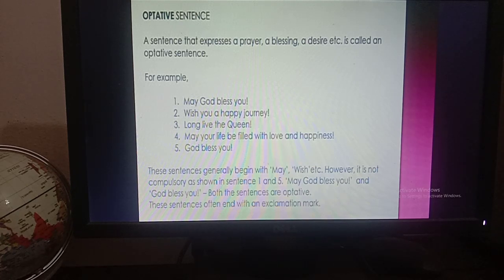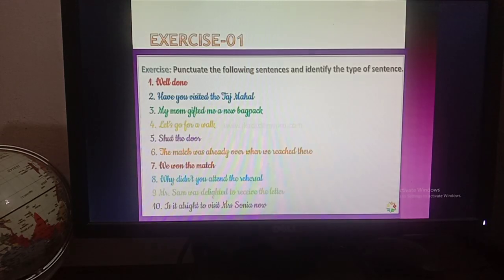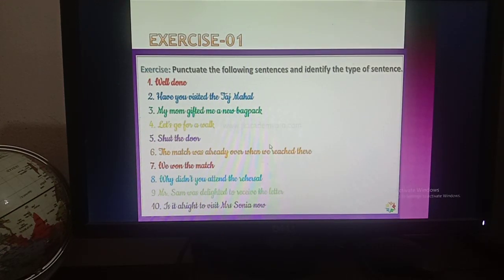When there is a prayer, a blessing, or a desire, you have to understand that that is an optative sentence. Okay, and these sentences always end with an exclamation mark.